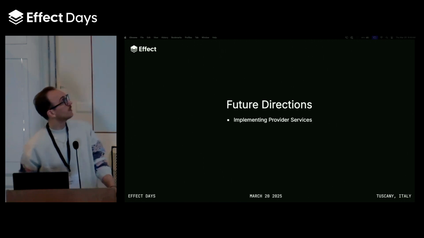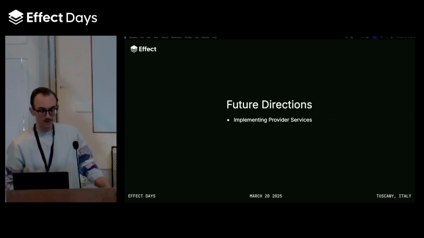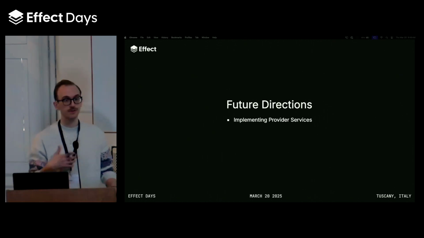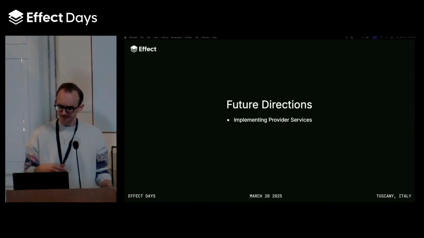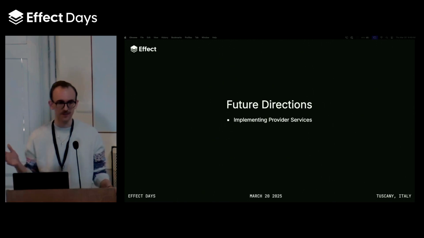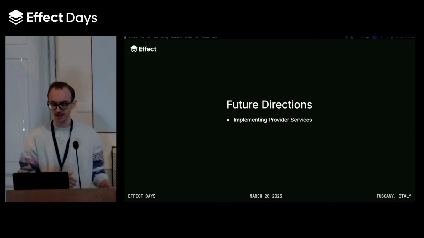So, some future directions, and we'll close out. We are still working on implementing different provider services. At the moment, we just support completions or text generation and embeddings, but we're working on implementing others. I have thoughts about the real-time API from OpenAI. I have thoughts about batching and things like that, which other providers offer.